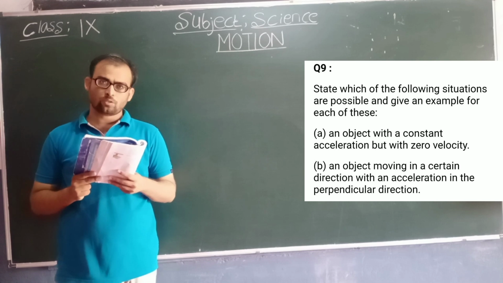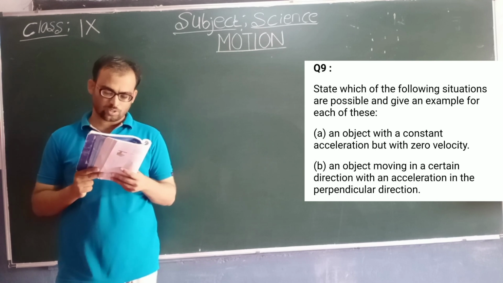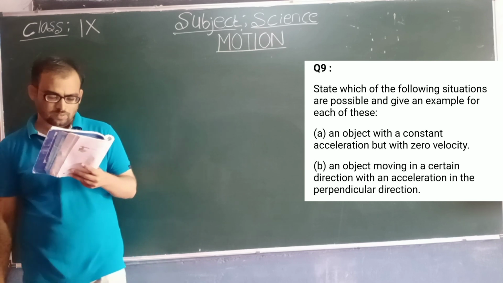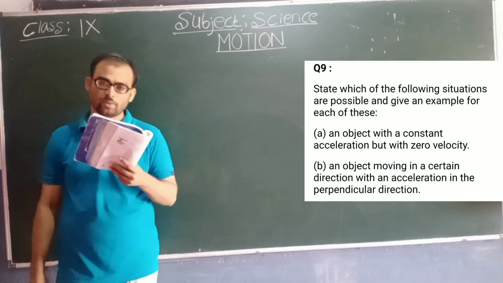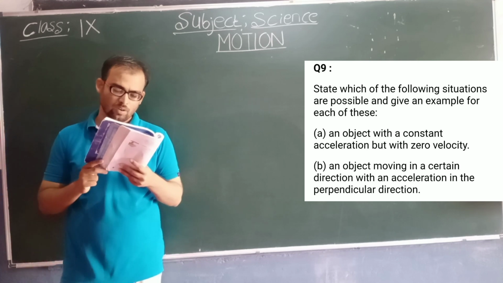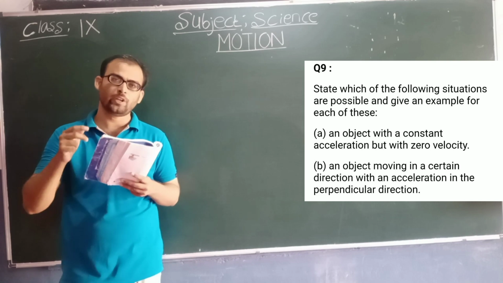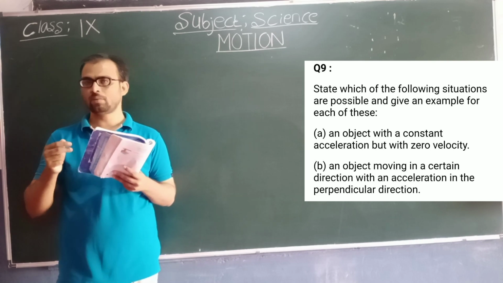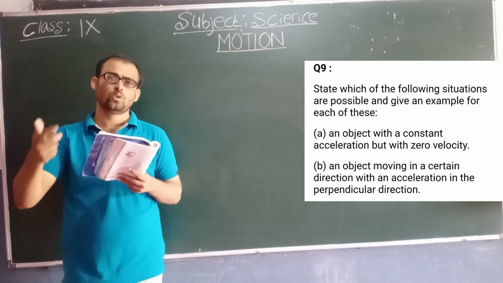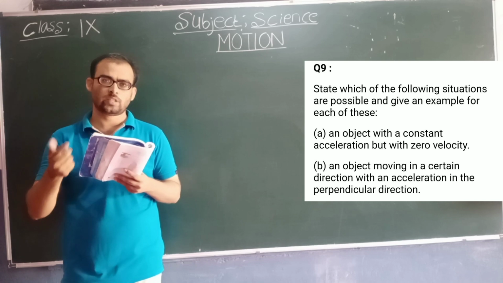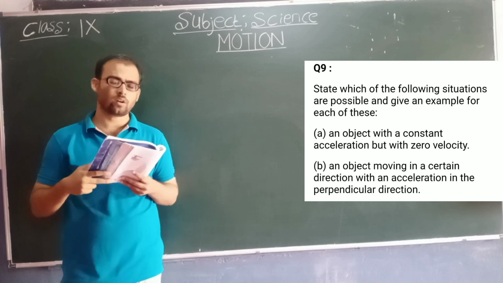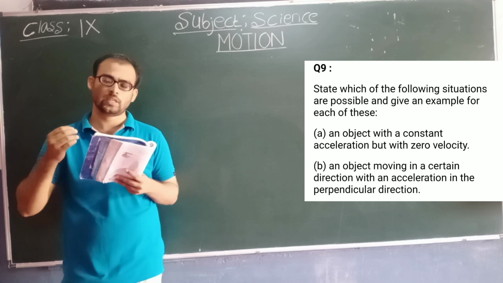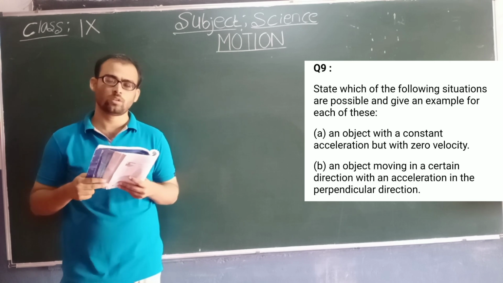Look at the ninth question, students. State which of the following situations are possible and give an example for each of these. So what do we need to state? Here they have given some statements, and we need to say whether these statements are true or false, that is, whether these statements are possible or not.